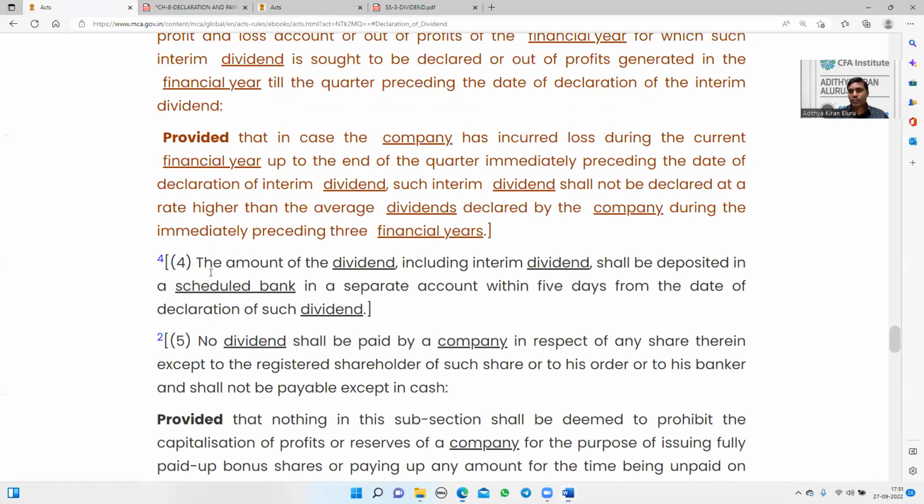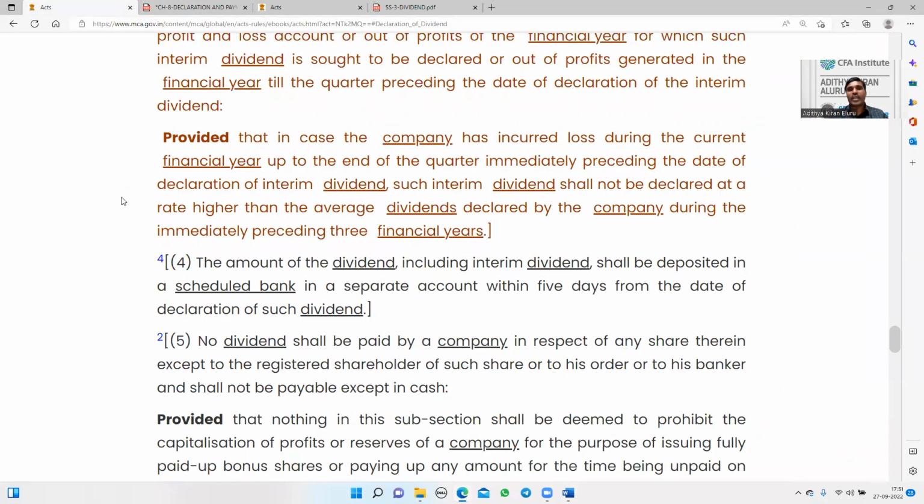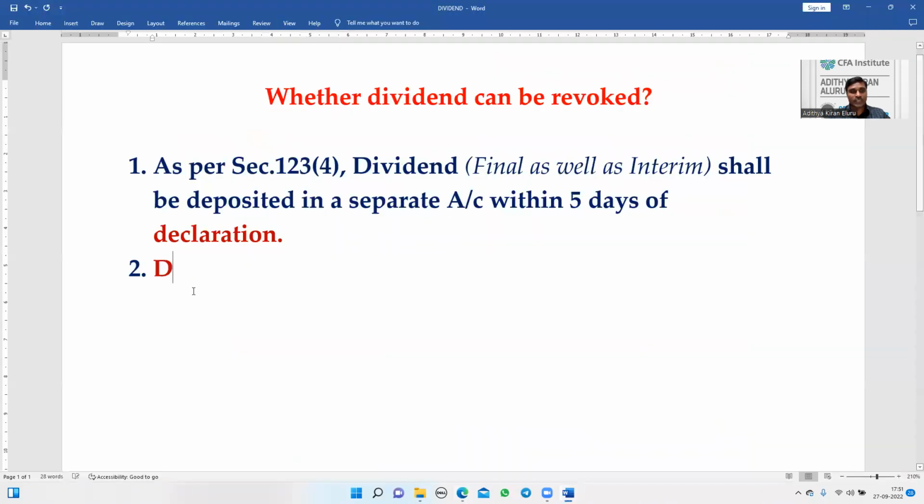This is one source, what the provision says. Next, have a look at the ICAI Board material. It says dividend is not a liability unless it is declared by the shareholders at a validly constituted general meeting by passing an ordinary resolution. They are talking about the final dividend. So a final dividend becomes a liability only when it is declared. Unless the dividend is declared, it cannot become a liability.